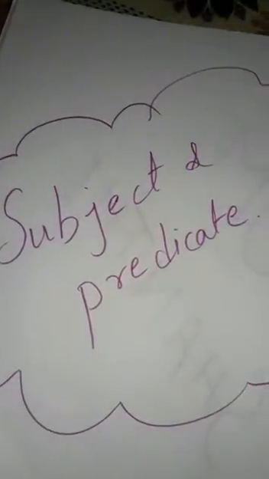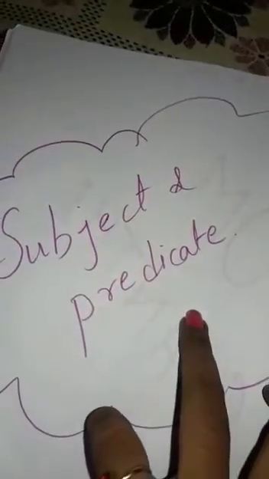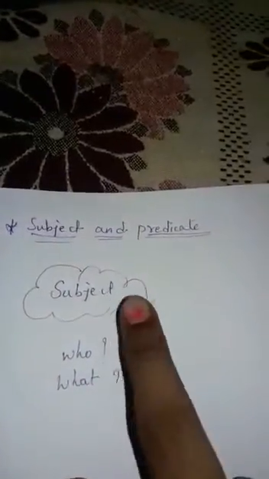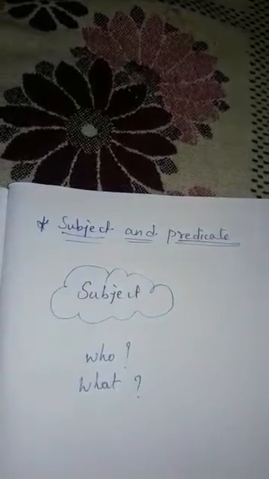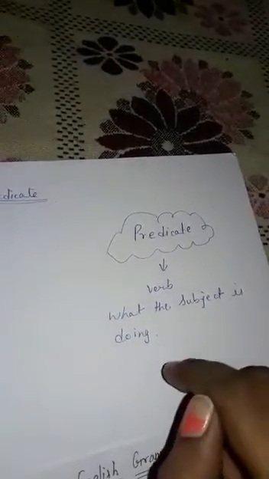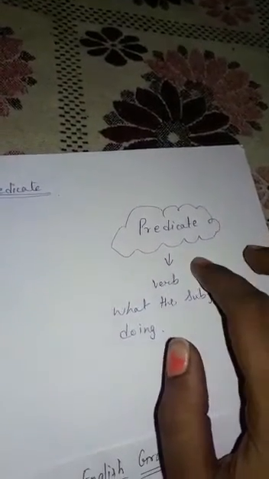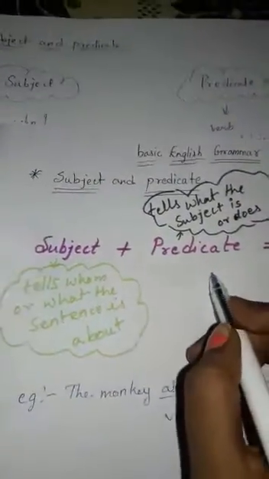Today we are starting with the basic grammar. Firstly, we deal with the subjects. What is called subject and predicate? The subject tells about whom and what, and the predicate deals with the verb in the sentence. What the subject is doing is told by the predicate. Firstly, we have to know that every sentence should have a subject and a predicate.